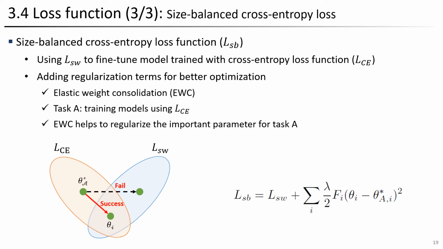Therefore, the final proposal is the size-balanced cross-entropy loss. Initially, the model is trained using the conventional cross-entropy loss to allow some bias toward the larger objects. Then we use our proposed loss function to fine-tune the model. To prevent the model from being optimized exclusively for smaller objects, elastic weight consolidation is introduced.